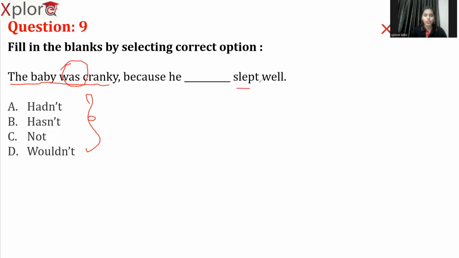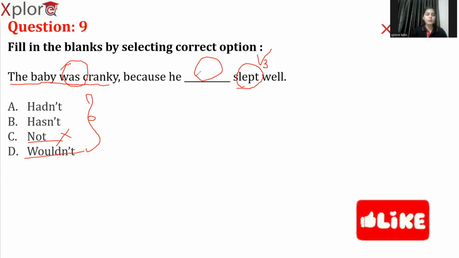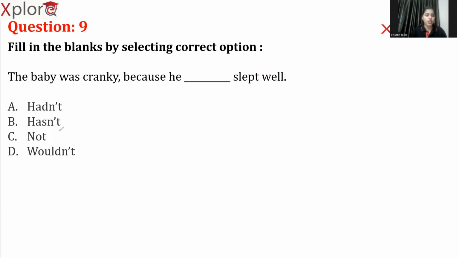So again here also, you have this term slept. So it may be our V2 or V3. So let's assume that it is V3 because as you can see here, he not slept well. We will not use not individually without any helping verb before it. So eliminate option C. Now we are left with A, B, and D. Now, would not is not the right term to use here because would actually talks about any proposals or offers or something like that. And it is a past form for will. And here I do not see anything matching with our question in option C and D. So eliminate these two. Now, we are left with had not and has not.